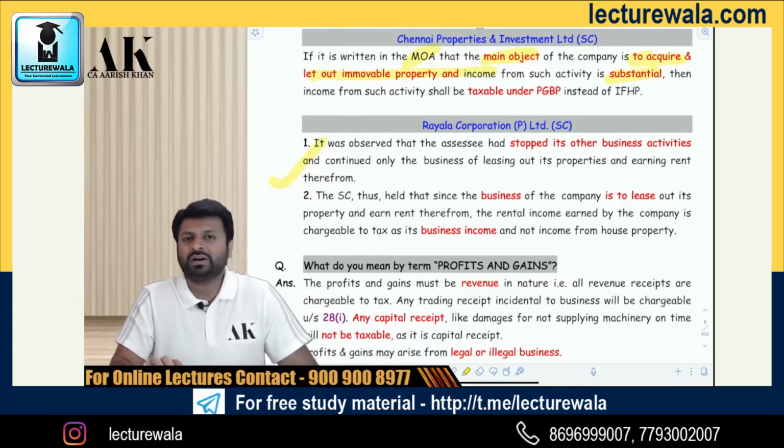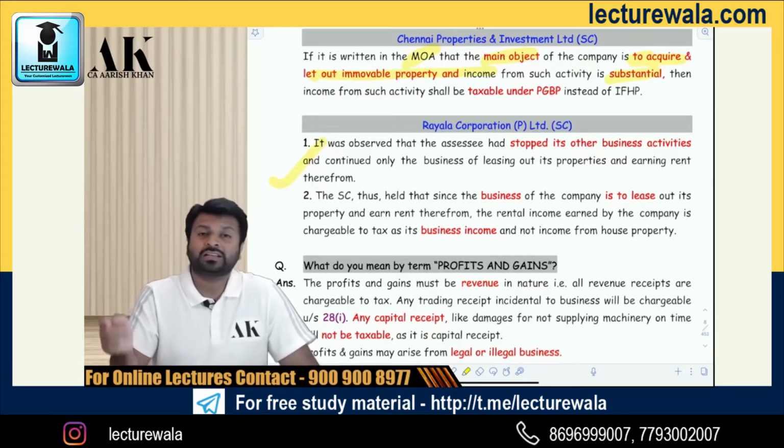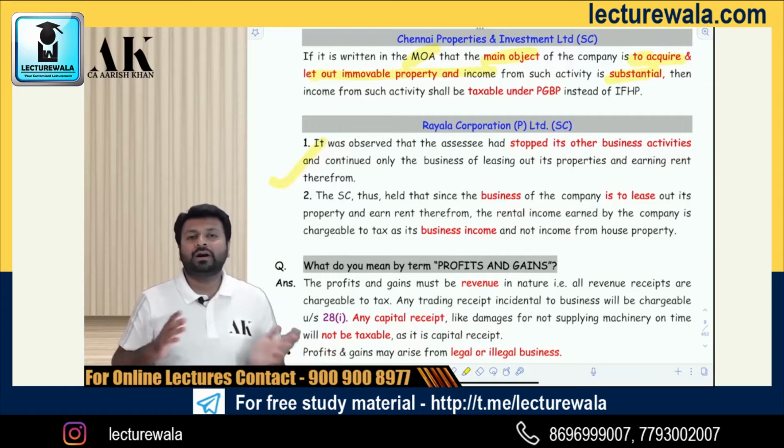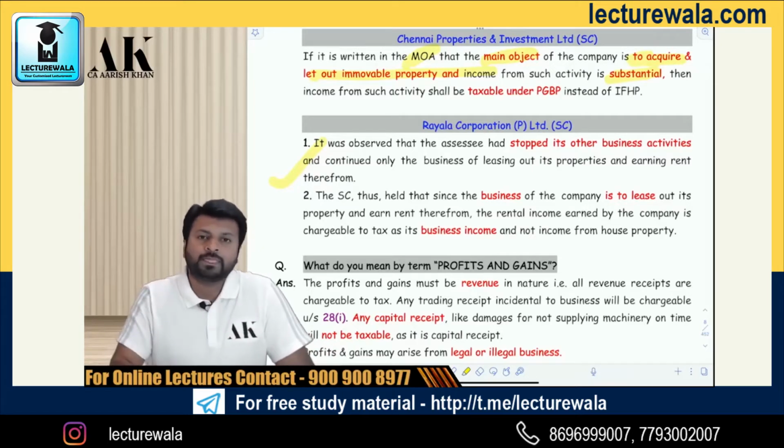What comes under business, what comes under profession, what does not come under business, what does not come under profession is a matter of great discussion. And because it is not properly defined, the burden is on whom? Is on the judiciary. Is on the high courts, is on the Supreme Court of India.